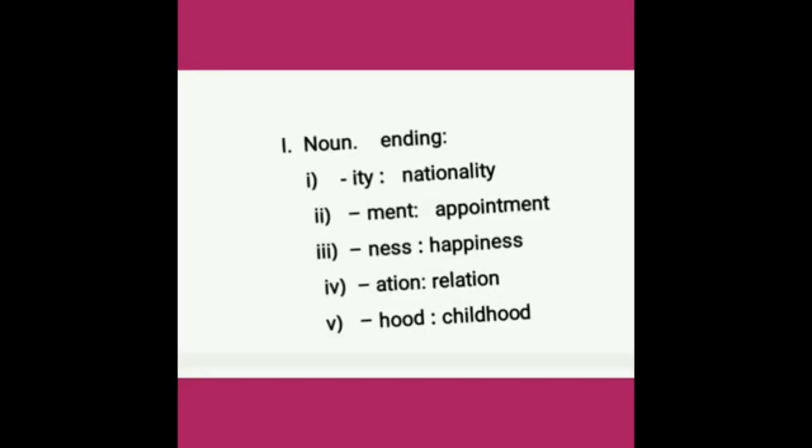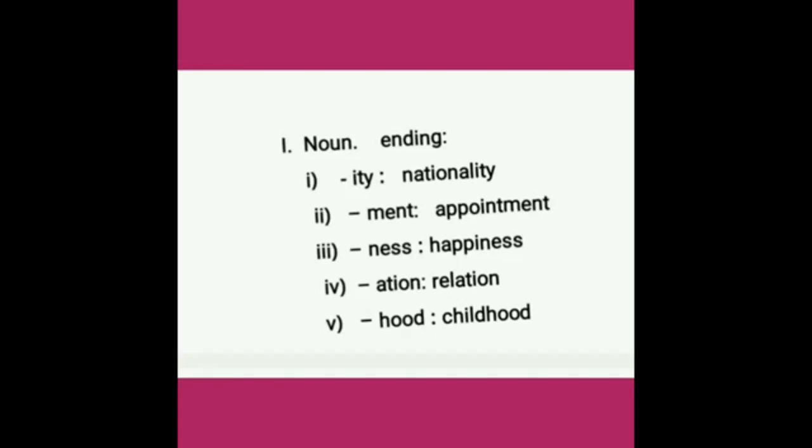For example, ending in ity, example nationality; ending in ment, example appointment; ending in ness, happiness; ending in ation, example relation; and last one, hood, example childhood. Using the word ending, you can easily identify the noun in a sentence.